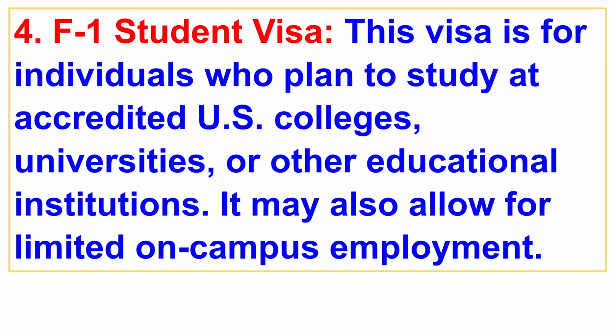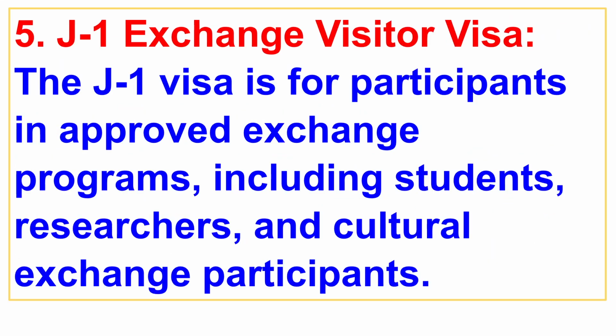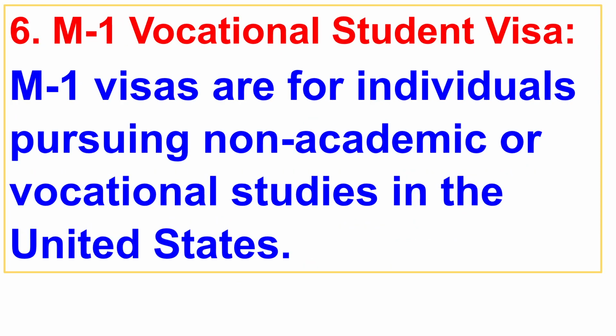4. F1 Student Visa. This visa is for individuals who plan to study at accredited U.S. colleges, universities, or other educational institutions. It may also allow for limited on-campus employment. 5. J1 Exchange Visitor Visa. The J1 visa is for participants in approved exchange programs, including students, researchers, and cultural exchange participants. 6. M1 Vocational Student Visa. M1 visas are for individuals pursuing non-academic or vocational studies in the United States.